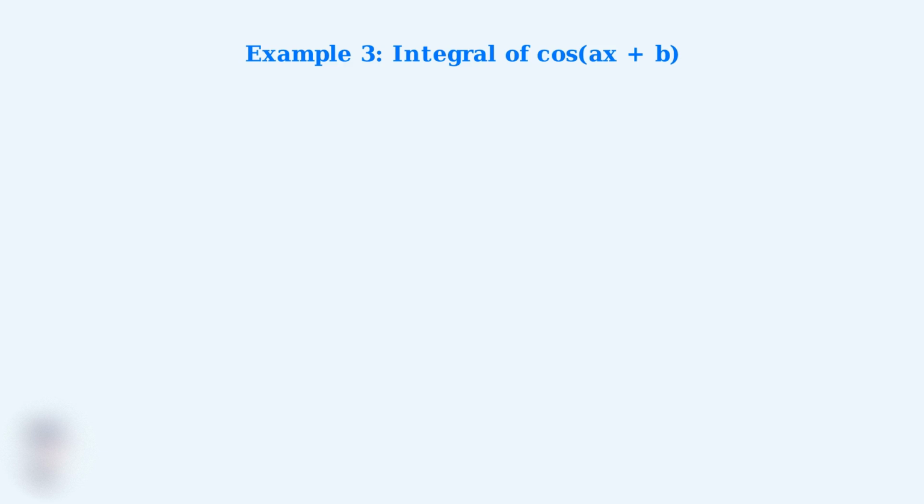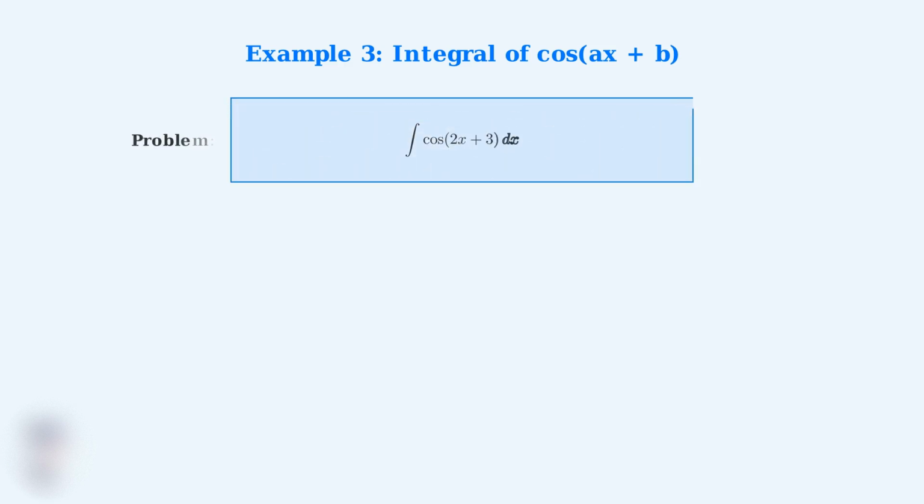We'll evaluate the integral of cosine of 2x plus 3. Here's our problem. Find the integral of cosine of the quantity 2x plus 3 with respect to x. We can use the general formula for integrating cosine of ax plus b. The integral equals 1 over a times sine of ax plus b plus the constant of integration. First, we identify our values. Comparing 2x plus 3 with ax plus b, we see that a equals 2 and b equals 3.